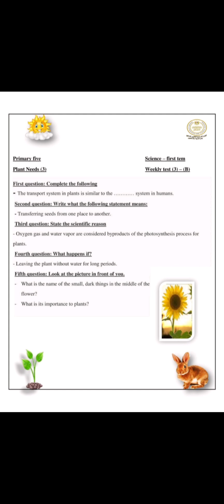Look at the picture in front of you. What is the name of the small dark things in the middle of the flower? They are called seeds. What is their importance for the plant? They allow the plant to reproduce, or they help in reproduction. We write this or this.